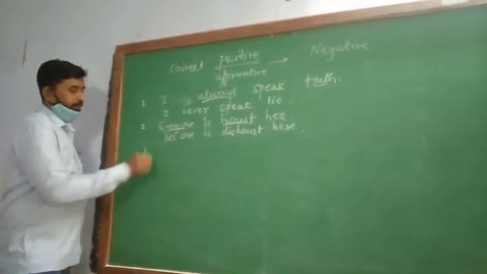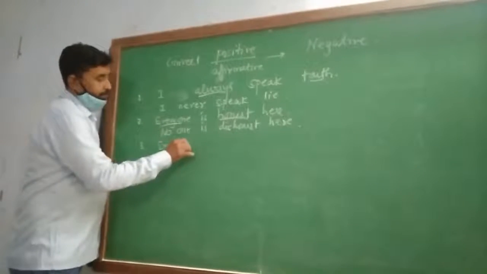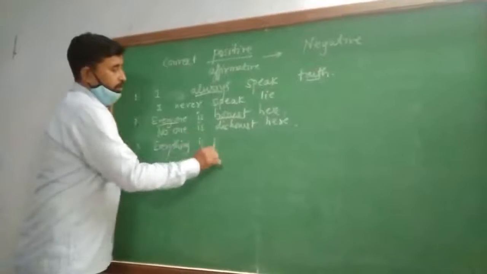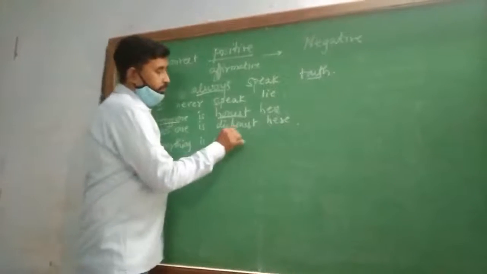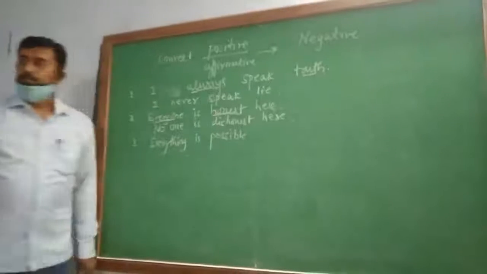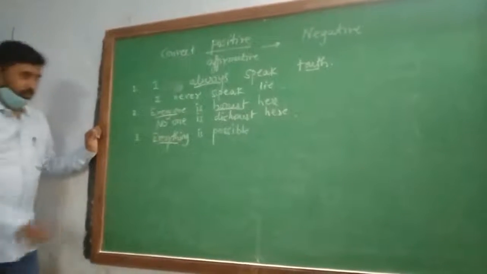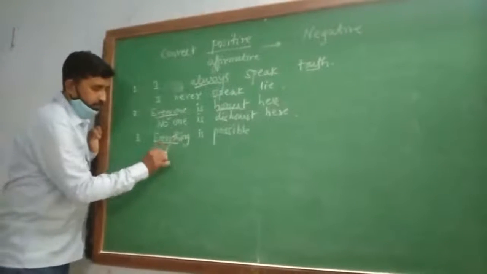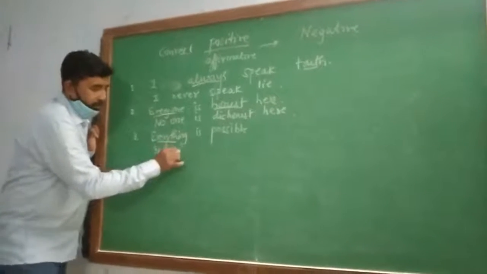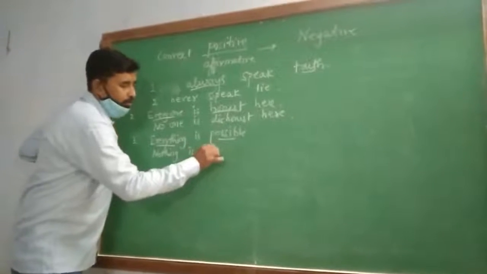Third example: everything is possible. Rule number 1: nothing is. Opposite of possible, impossible.